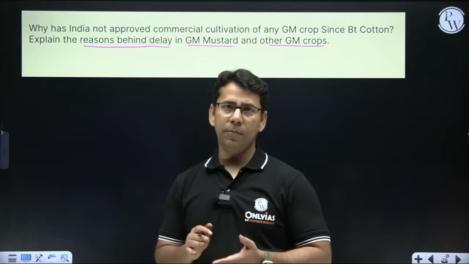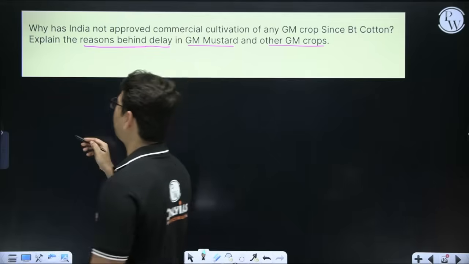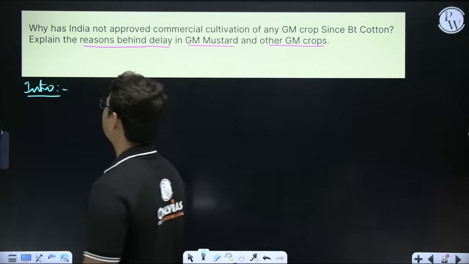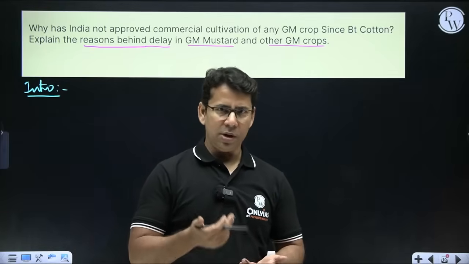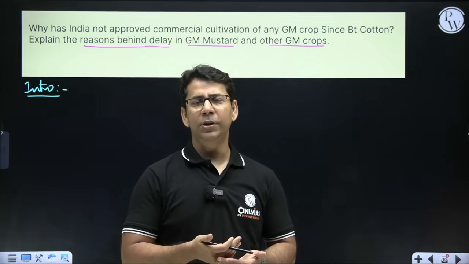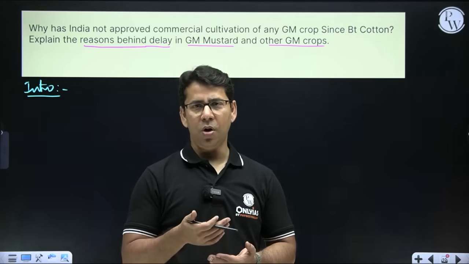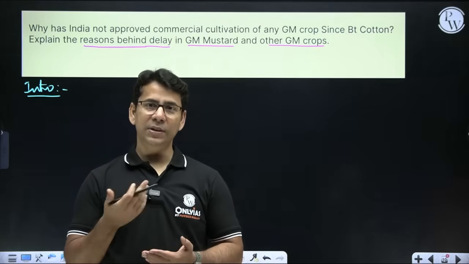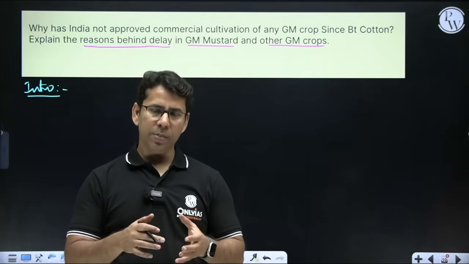And here we can talk about the first thing. I mean, obviously the first intro that you have to write, that intro part, you have to write a little thing. Like you have to write that in 2002, BT cotton was accepted in India, and then BT cotton has been a very successful crop because the pesticide application in the cotton crop field has reduced and it has impacted the environment positively, and therefore cotton production has increased also.